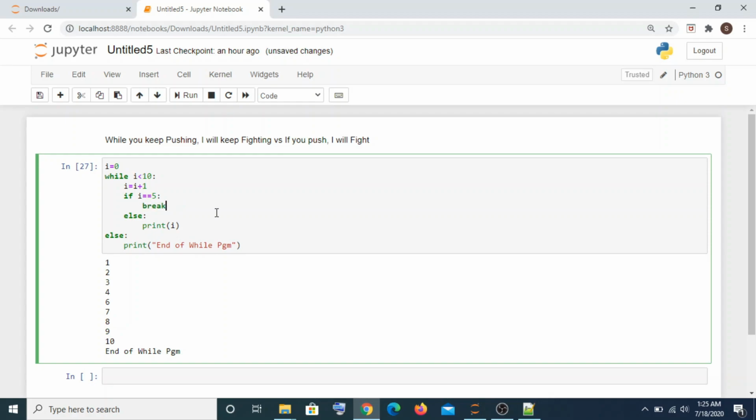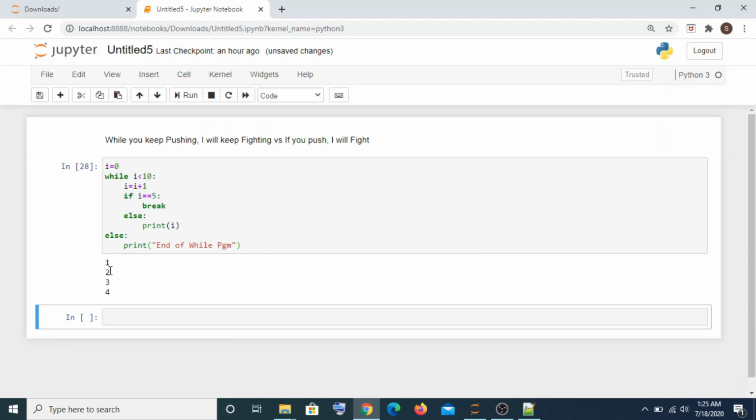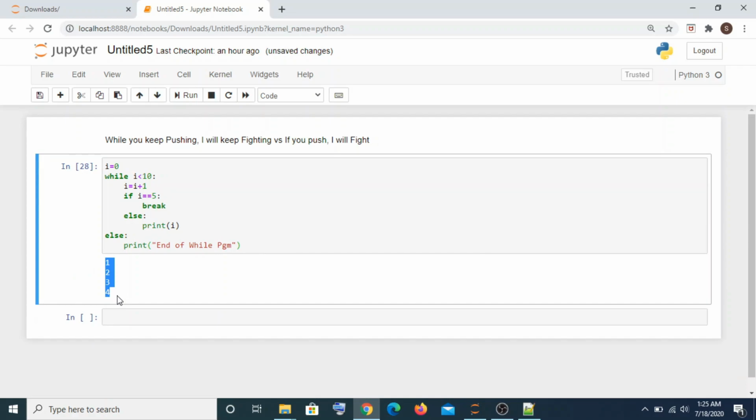If you execute this, if i equals 5, nothing else will execute, it will not go back to the while statement, it will just come out of the while statement. The while statement will stop right there. So once you reach this i value of 5, it will just stop there, and you'll have only values from 1 to 4. I'll execute this statement, you see, there are the values 1 to 4. So that's the basic difference between a continue statement and a break statement.